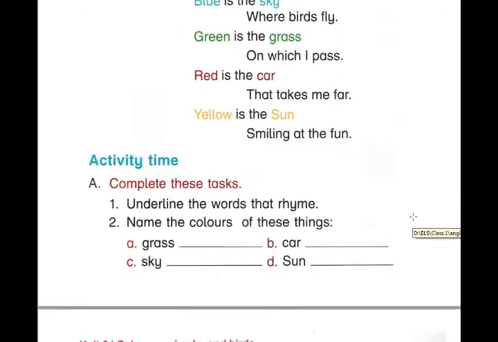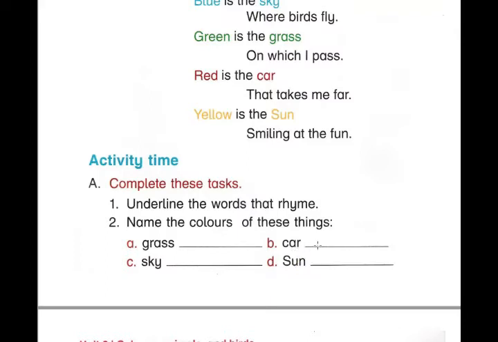The question number 2 is name the colors of these things. Grass. Grass is the green color. So you have to write here green. Write GREEN, green. Sky is blue. So you have to write here blue. BLUE, blue.